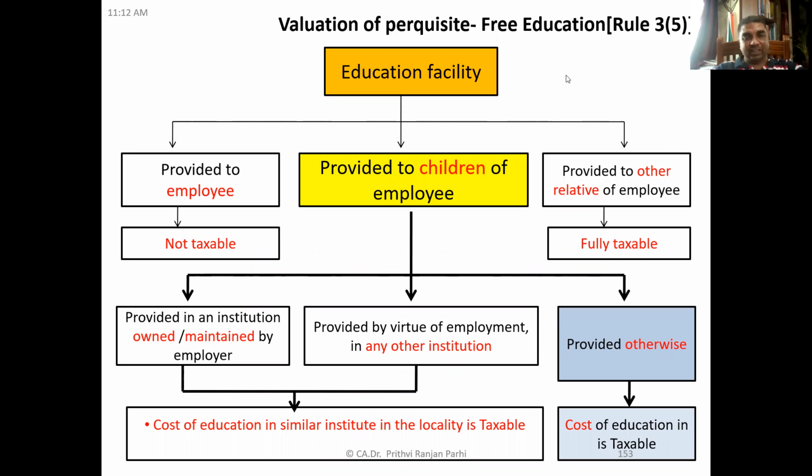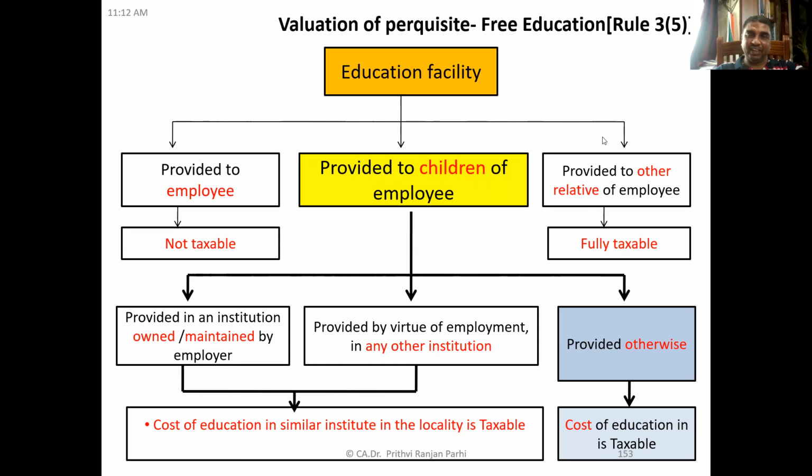Okay, friends. Now, next point is education facility. Look at this chart, education facilities. We will classify them into three broad categories: provided to employees, provided to the children of employees, and provided to other relatives of employees. First, remember, if this education facility is provided to the employee himself, then it is not taxable at all.